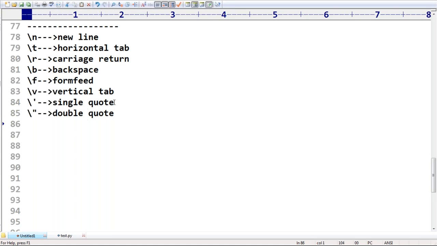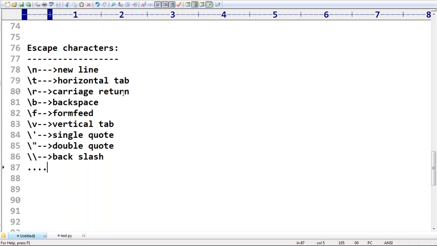If you want to use backslash as a symbol only, then here we use the backslash character. So these are the various escape characters present inside Python.